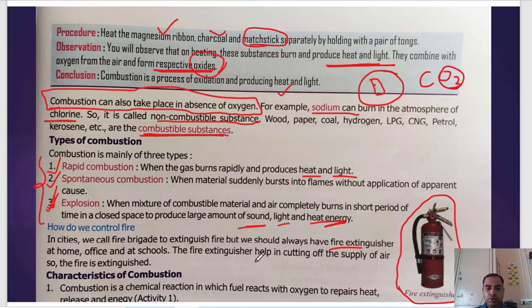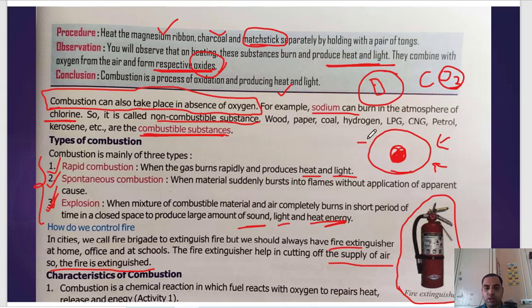The fire extinguisher helps by cutting off the supply of air, as I told you. Suppose this is fire. How is it burning? With the help of oxygen. When you apply the fire extinguisher, it creates a cover over the fire, and through this cover oxygen cannot pass.